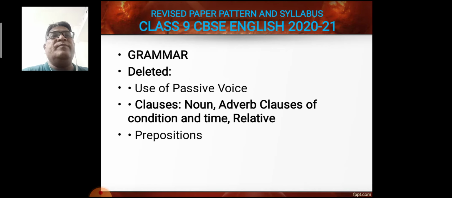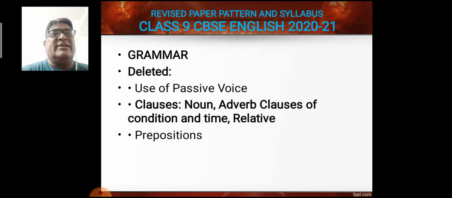Now let's go ahead. Grammar, the deleted points in this year are use of passive voice, that is given in the exercise of the prose My Childhood. So we will not discuss it much, but maybe it is possible in the next year for class 10th it is useful. So discussion is very important, but we have to inform the students that this is not a part of class 9 syllabus.